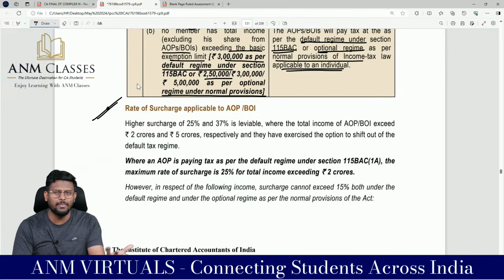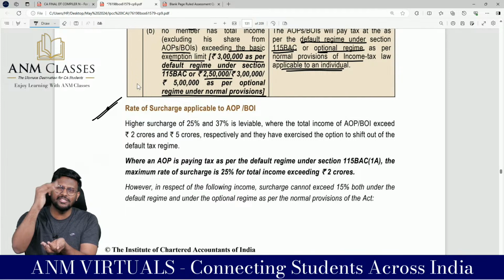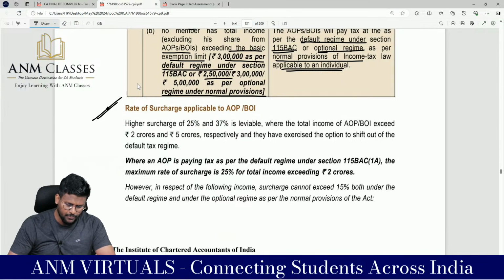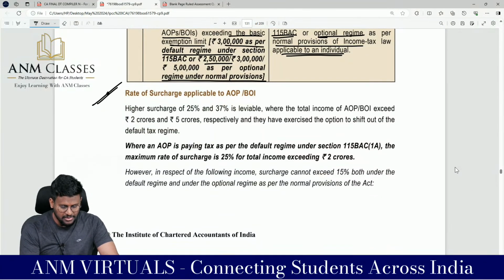Sir, none of the members' income exceeds the basic exemption limit. That means the AOP is a small AOP, my dear lovable students. If the AOP is a small AOP, then what you are supposed to do is tax the AOP at the default tax regime or, sir, the normal route, the optional tax regime, as the case may be. Now we are going to talk about surcharge.